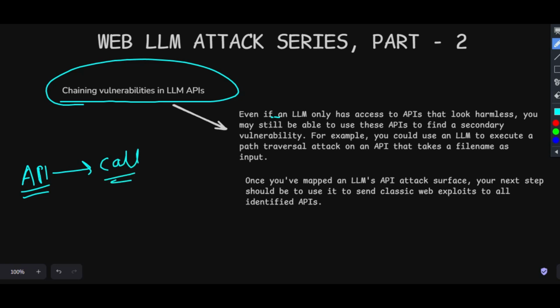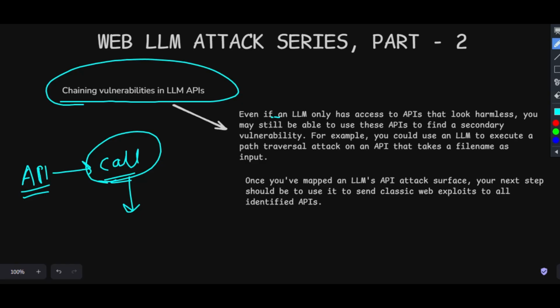If we are able to get some information about those APIs, which I'll show you in the practical, then we can get further information by which we can do the exploitation. Some APIs do not look that harmful, but you can trick the LLM into doing attacks like path traversal, OS command injection, or remote code execution by calling the APIs.